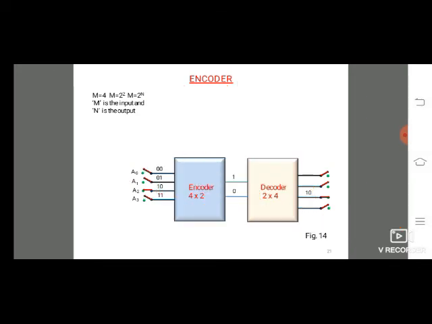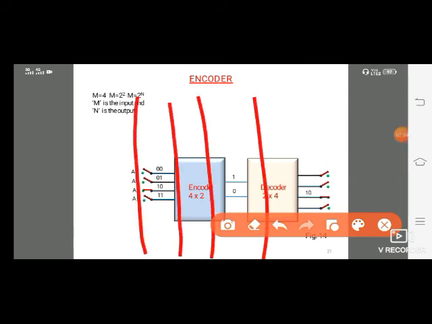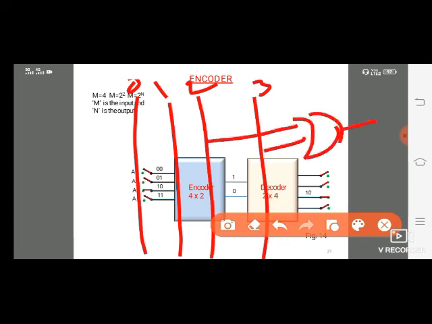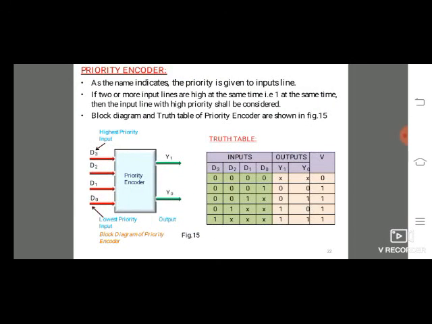This is how to design the circuit diagram, I will tell you. This is the circuit diagram with inputs 0 1 2 3. First, for A we are getting 2 plus 3, so we connect 2 and 3. Again for B we are getting 1 plus 3. This is the value of A, this is the value of B. This is the encoder circuit diagram. Based on 4 into 2, for 8 into 3 we get the circuit diagram in the same way.